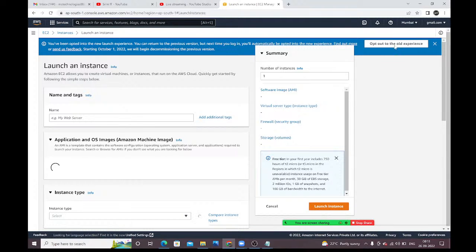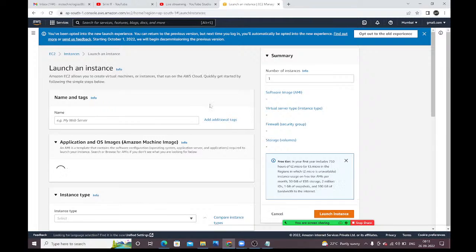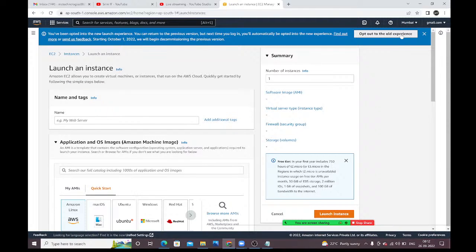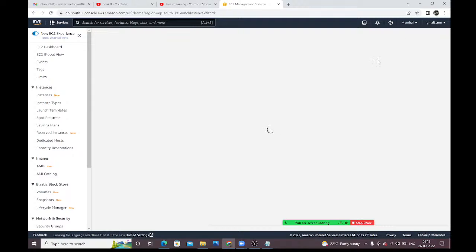Right, guys, this is the new interface. Recently this interface came. If you want, you can use the new interface, or you can go with the old experience only. Here we have the option to opt out to the old experience. You can use either one.